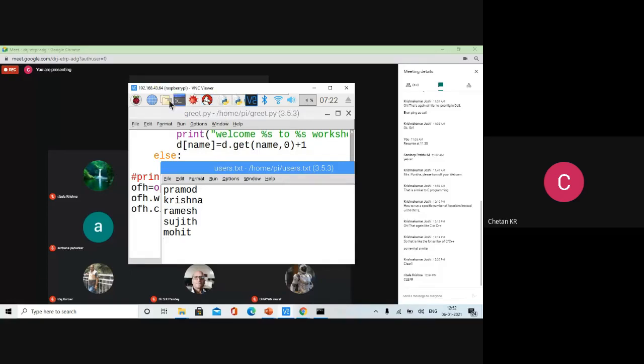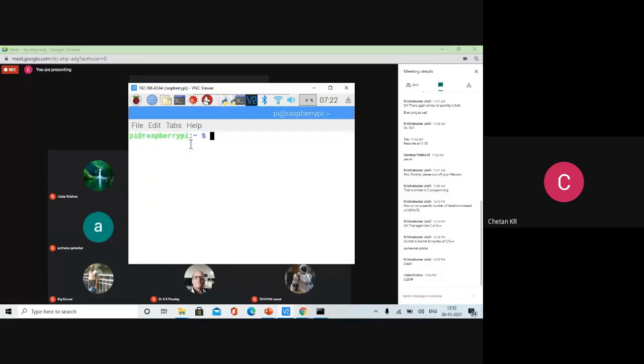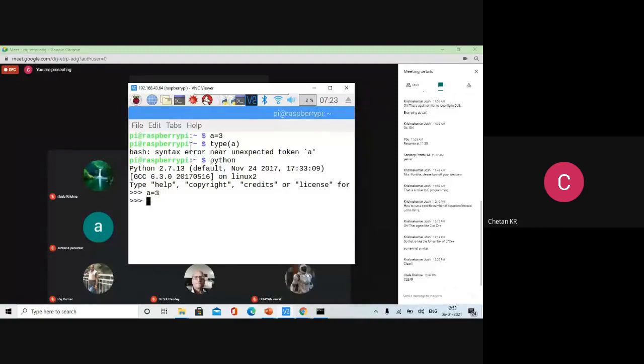Coming to the shell actually. See, Python does not declare data types, but suppose I write a is equal to 3. If you want to know what the type is, just use the command type. Sorry, made a mistake there. You have to first start Python, a is equal to 3, and then use type of a, integer. Later I can change it. Then NC I will get, and then give type of a. This becomes a string.